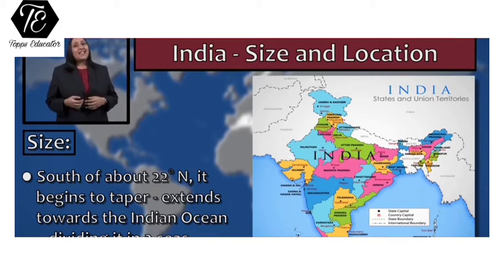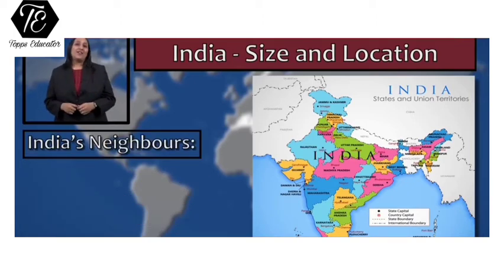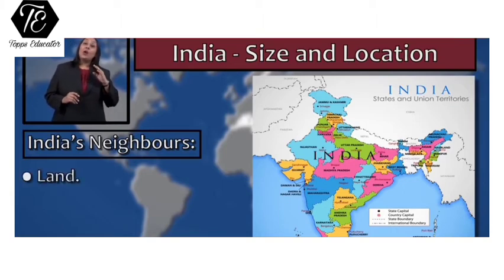Now let's understand the neighbors of our country. Towards the northwest, we have the countries of Pakistan, Afghanistan. Towards the north of our country, we have China, Nepal, and Bhutan. Towards the east, we have Myanmar and Bangladesh. And our southern neighbors are Sri Lanka and Maldives.